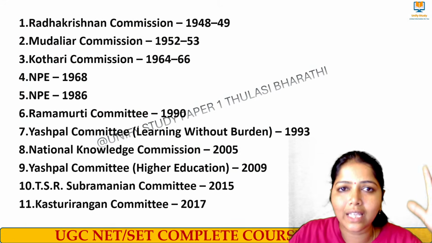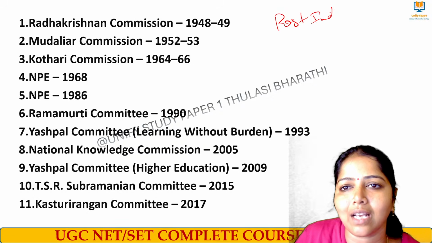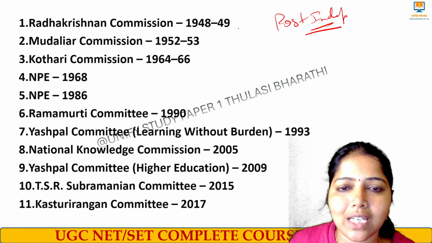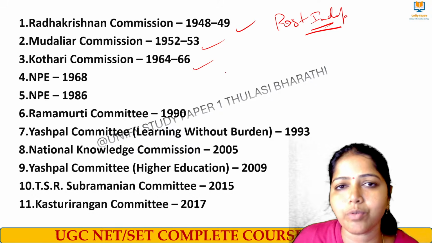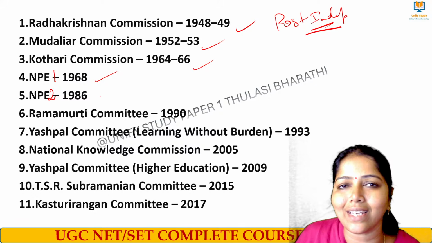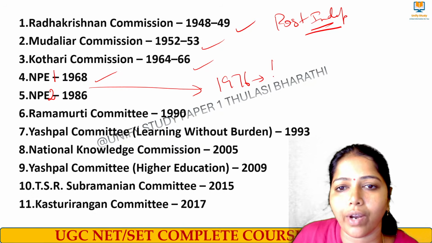And ma'am, this is the timeline to remember for the post-independence commissions: Radhakrishnan Commission 48-49, Mudaliar Commission 52-53, Kothari Commission 64-66, 1968 NPE 1, and NPE 2 in 1986. In between, we had the 1976 concurrent list.